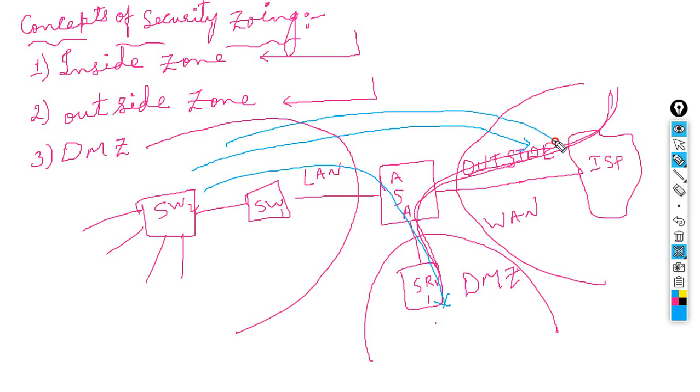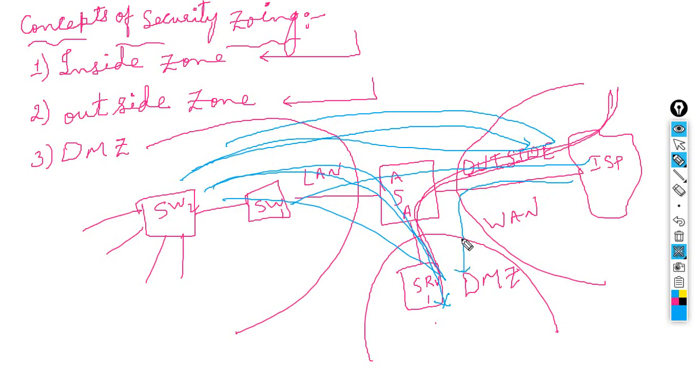Anyone can go outside and they can come back, because this is a stateful firewall. But no one can come from outside to inside, no one can come from outside to DMZ. If we want to allow them, then we need to configure the ACL. With the help of ACL we will allow them. We are going to see that one.